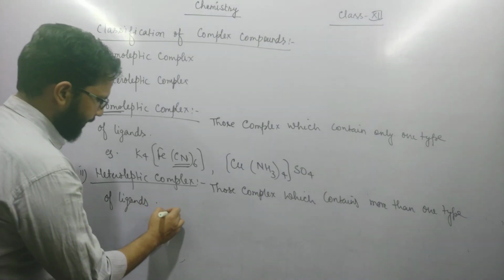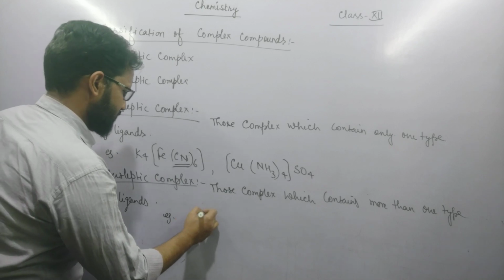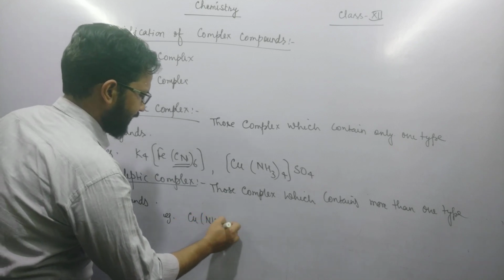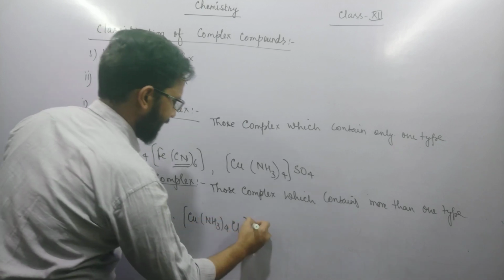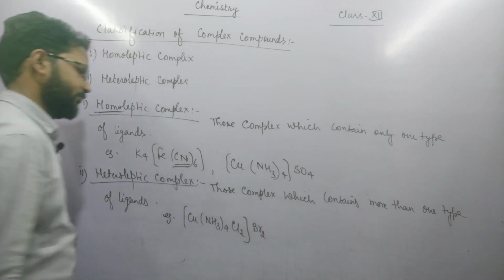For example, [Cu(NH3)4]Cl2 and Br2. Is it clear?